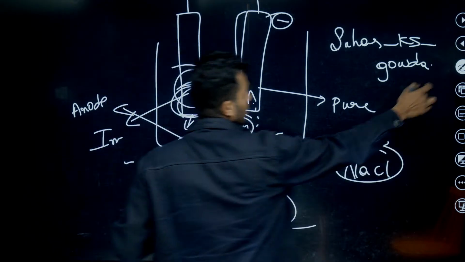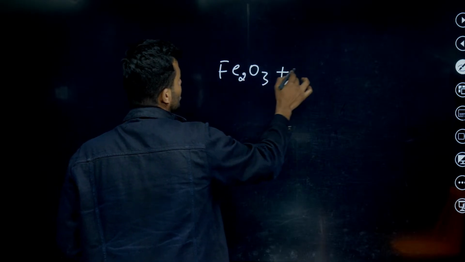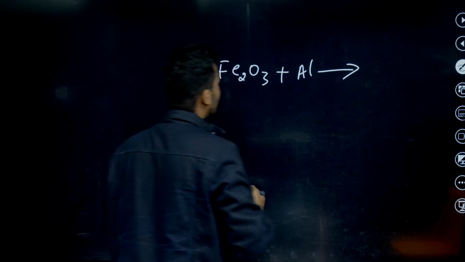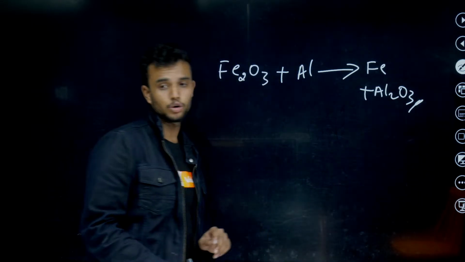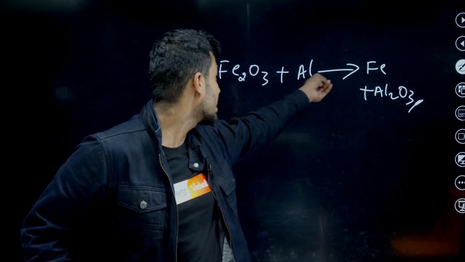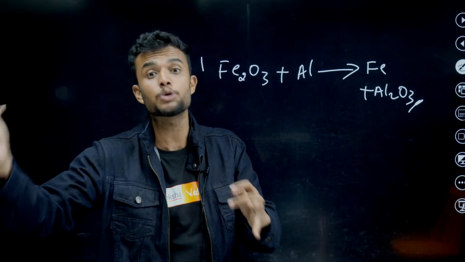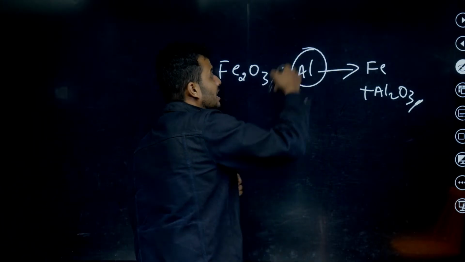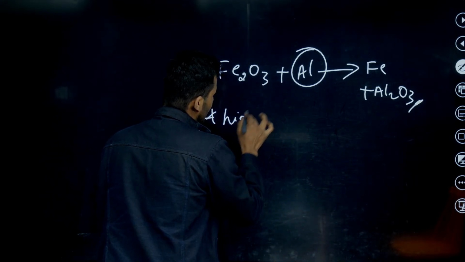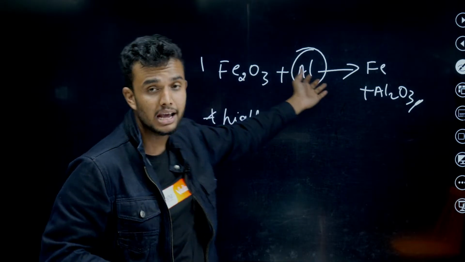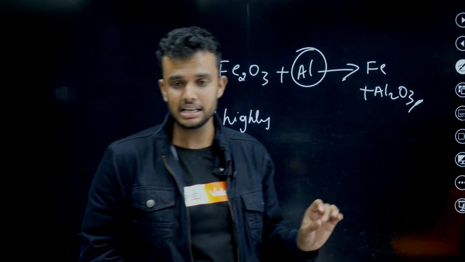Very simple. In this reaction, Fe2O3 reacts with aluminium, and this reaction is called the thermite reaction. Iron is removed and Al2O3 is formed. You need to balance the reaction. Students, balancing the reaction is very important. Why? Because some of the metals have a high affinity to carbon. That's why we use aluminium as a reducing agent, and it is a highly exothermic reaction. That's why it is called the thermite reaction. Why do we use aluminium here? Remember all these things. You need to study, you can easily remember.